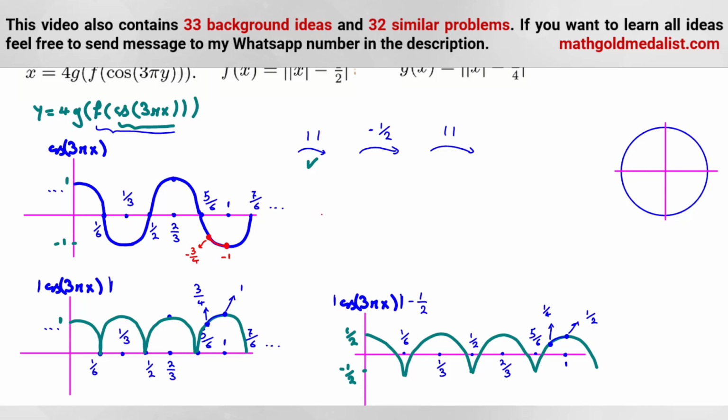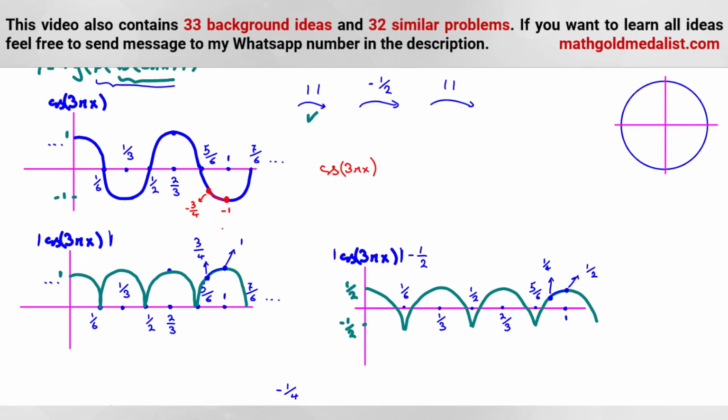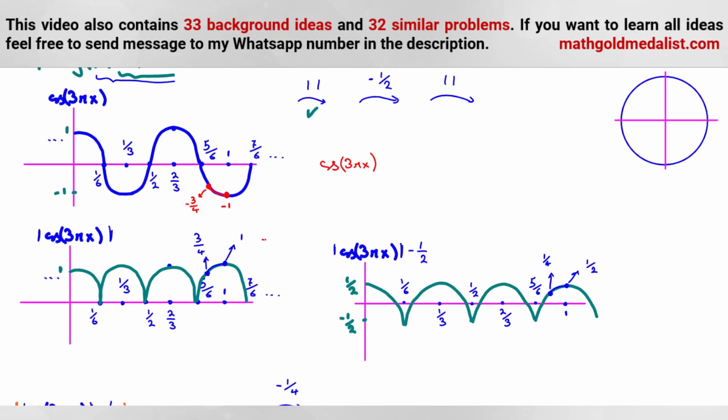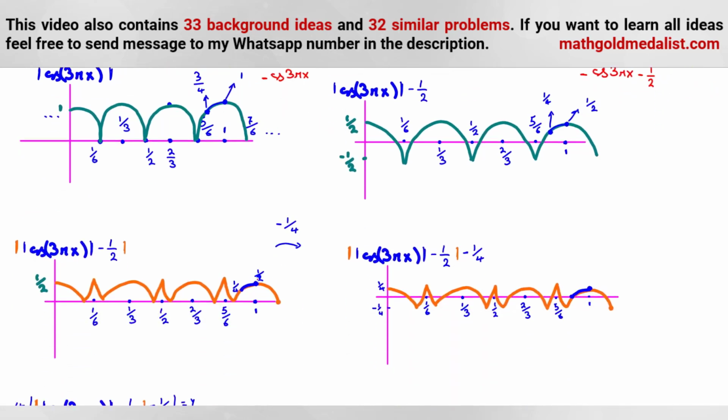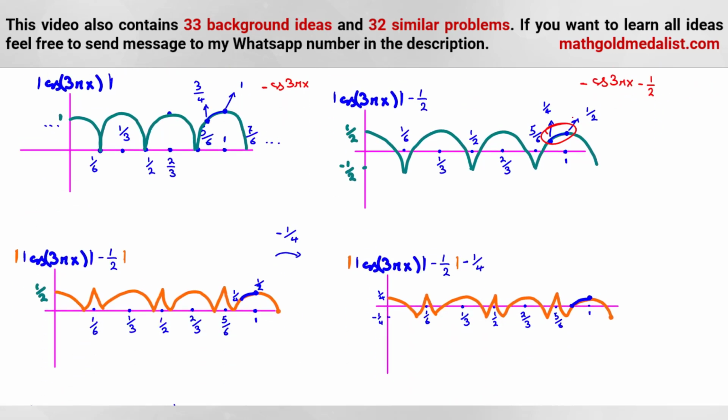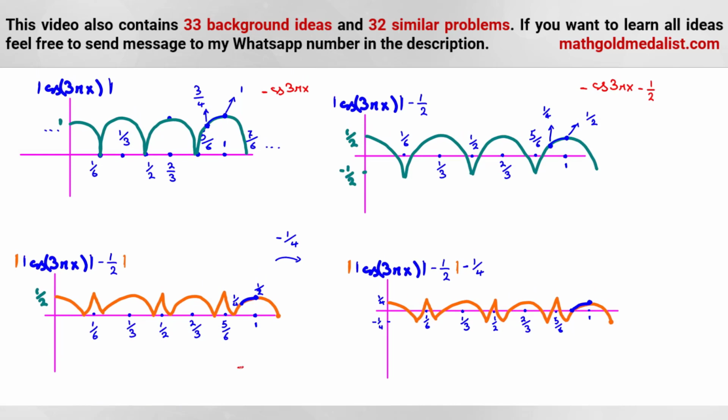It is equal to cosine 3 pi x in these parts. And then we do what? Here, in this part, it will be negative cosine 3 pi x, because here it was below the x-axis. We should consider this. In the next step, we subtract 1/2: negative cosine 3 pi x minus 1/2. And then we consider absolute value. But because in this case it's positive, we don't need to consider the negative of that.